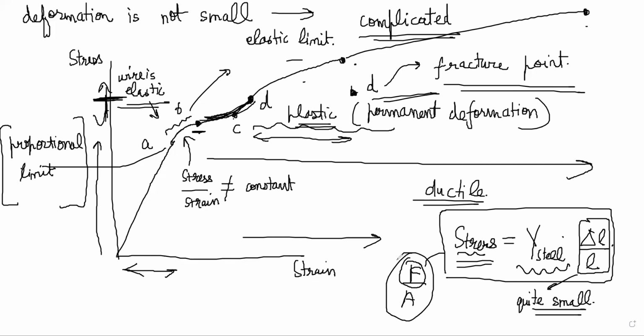He's saying in this sense, steel is more elastic than rubber. In what sense? In the sense that strong elastic forces are generated in the steel wire. As a response to a strain, very large forces are generated in a steel wire as compared to a rubber wire. So in that sense, steel is more elastic than rubber. In the other sense, when you talk about strain, obviously rubber is more elastic than steel.